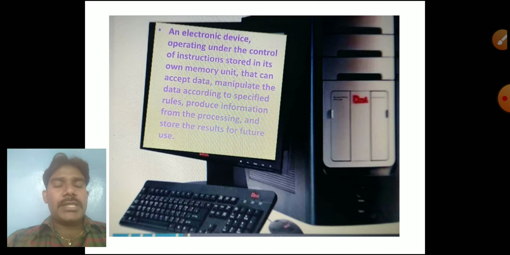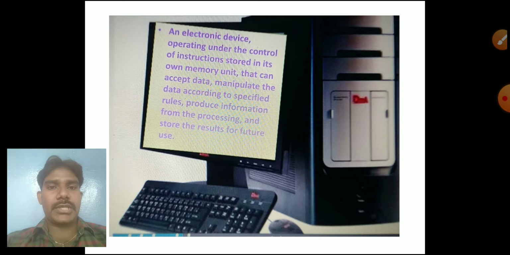Next, how is a computer visible? It is the CPU, keyboard, mouse and monitor. These are electronic devices. All the instructions are controlled by the memory unit, and the CPU accepts the data and manipulates it according to specified rules. In a computer we have rules and regulations to execute instructions.